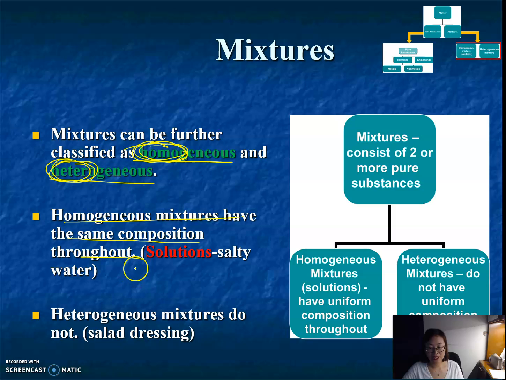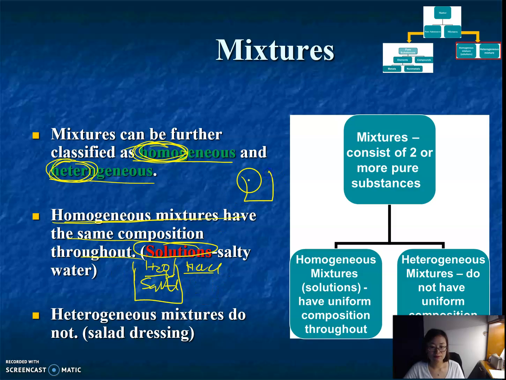Like if I have a cup of salt water, right? I know I have water there, I have sodium chloride there, but I cannot tell the difference in the salt water. So that's a homogeneous mixture. Most solutions are homogeneous mixtures. Salt water is an example of a homogeneous mixture, an example of a solution.